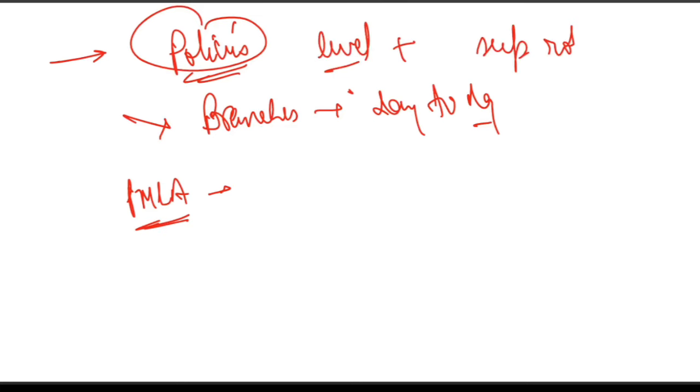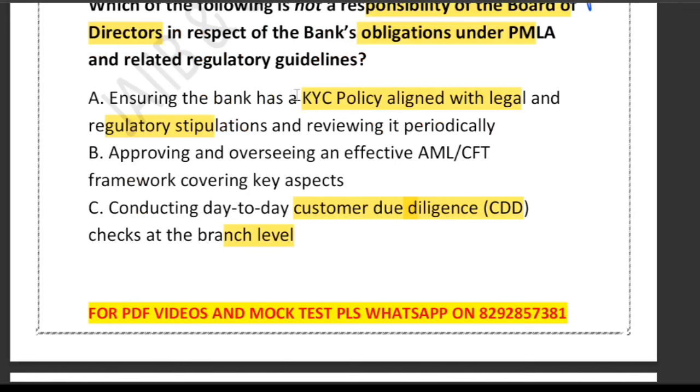Let's break down each and every option. Option number A says ensuring that the bank has a KYC policy aligned, and review it. Yes, correct. This is the board's responsibility, obviously correct. Right. The board must ensure that the bank has a proper KYC policy and follows all the law and RBI rules.